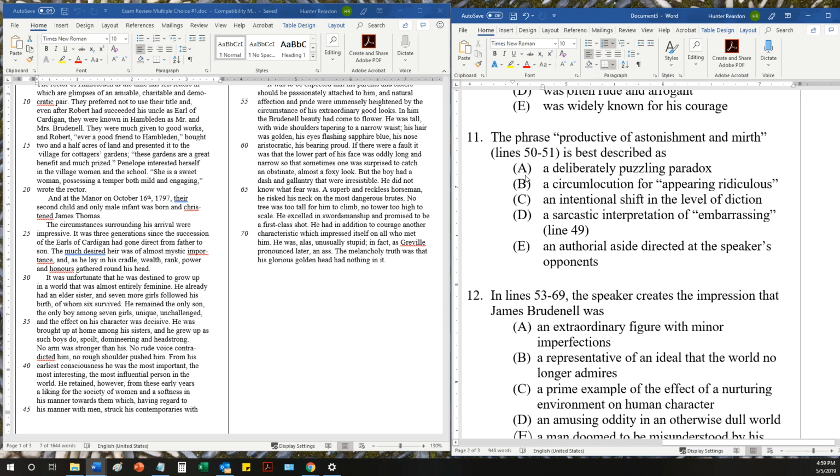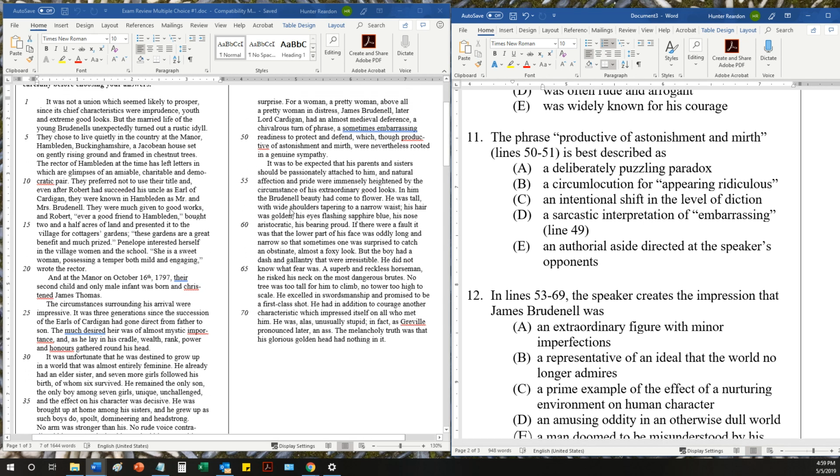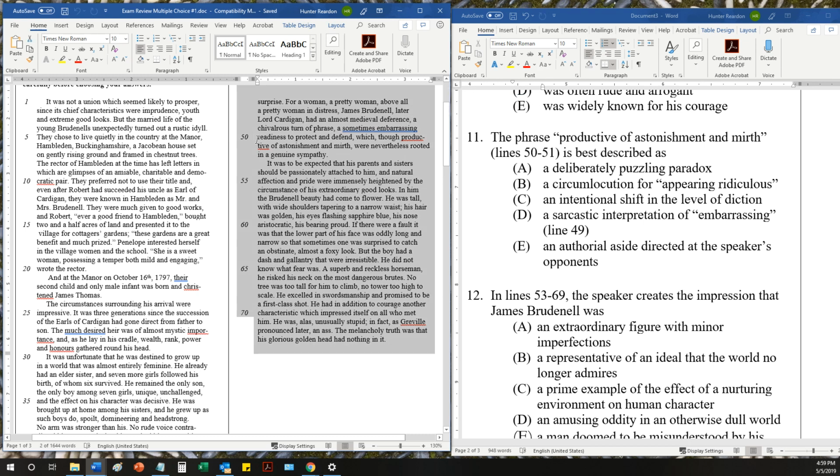11. The phrase "productive of astonishment and mirth," lines 50 to 51, is best described as B, a circumlocution for appearing ridiculous. All right, the way he behaved was sometimes embarrassing. He went about interacting with women with medieval deference. He had a readiness to protect and defend.